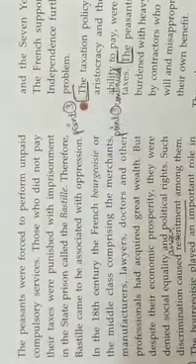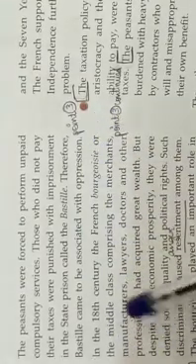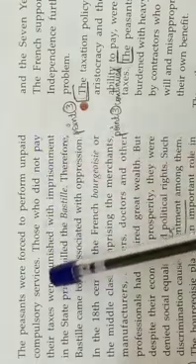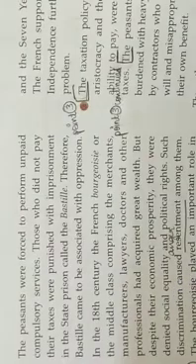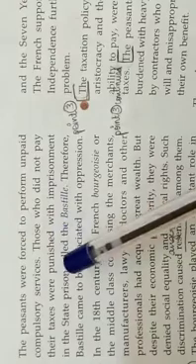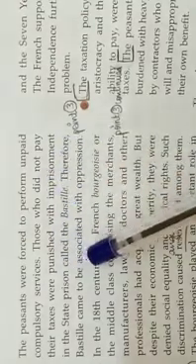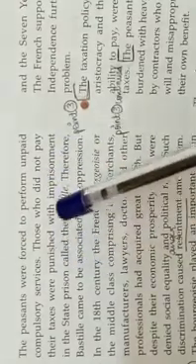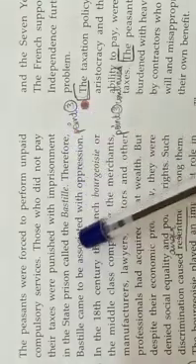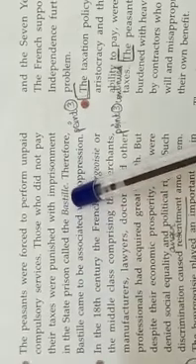So the peasants, the third estate, were forced to perform unpaid compulsory services. They were made to work and were not paid for it. And the peasants who did not pay their taxes were punished with imprisonment in the state prison. They were put into the prison called the Bastille.